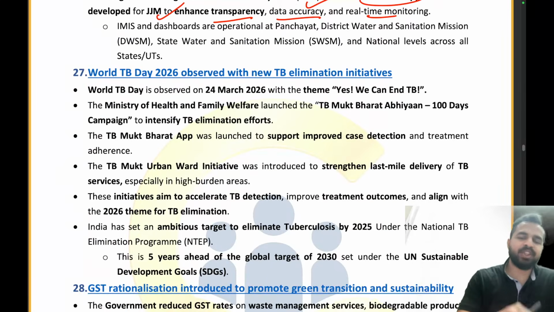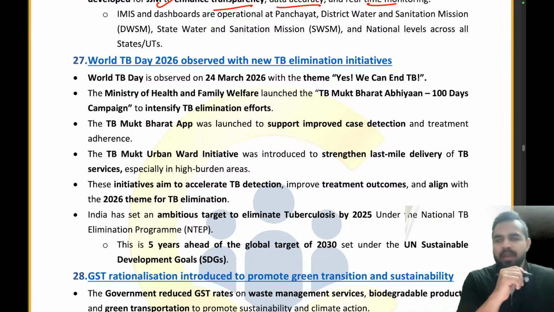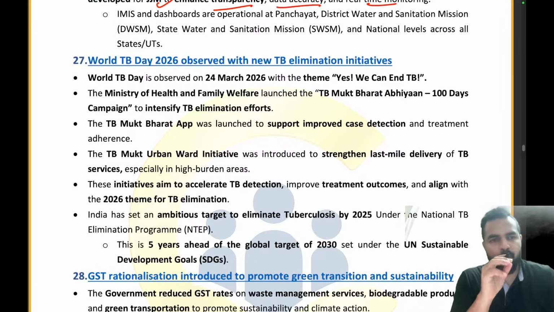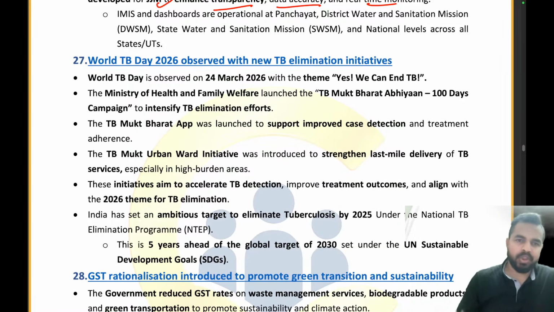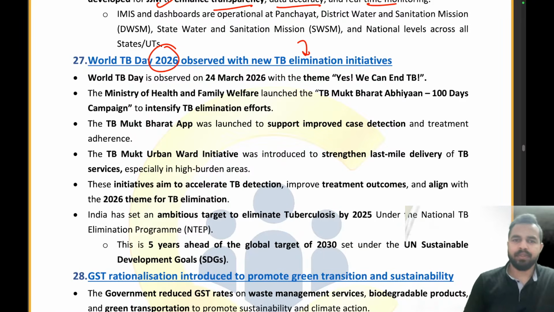Now let's move on to the next news article, my dear friends. The next article is World TB Day 2026, which has been observed with new TB elimination initiatives. And on which date do we celebrate World TB Day? This is the 24th of March 2026, with the theme, "Yes, we can end TB."